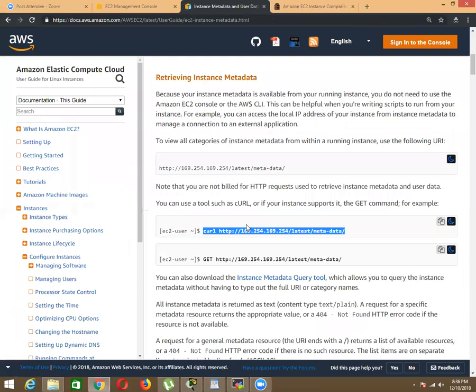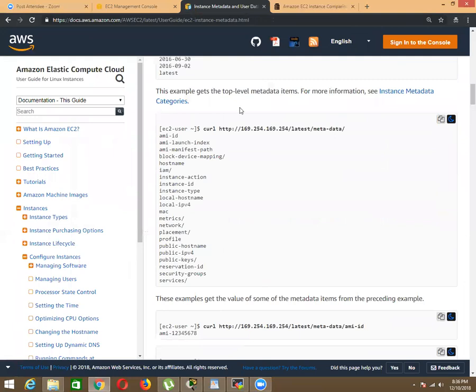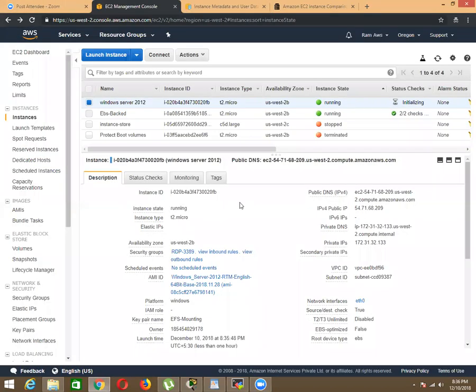Just copy this link. This is a private link which is a reserved IP for instance metadata, and instance metadata will pull up all the local information of the machine details inside your machine itself. Like what is your MAC address, public IP, private IP, instance ID, security groups, which block device you have, AMI ID, everything it shows you here on your machine itself.